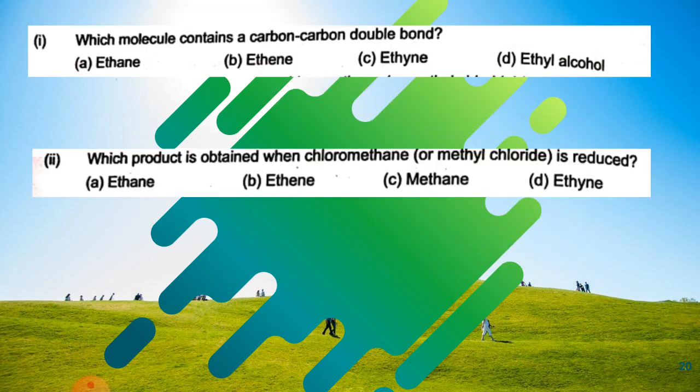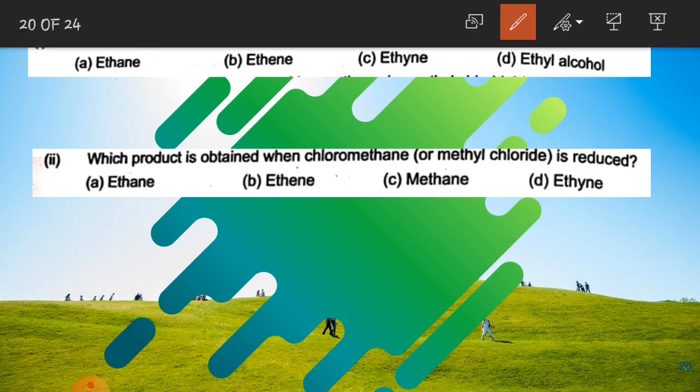Now, which product is obtained when chloromethane is reduced? By reduction of chloromethane, this means that a hydrogen atom is being added. We have CH3Cl.